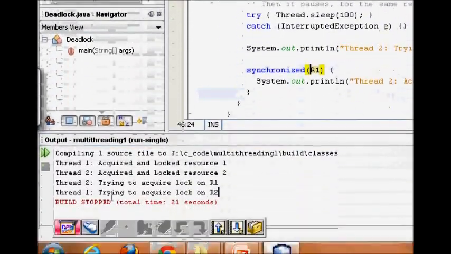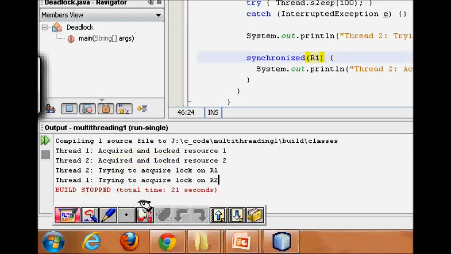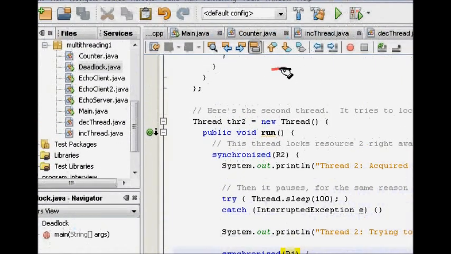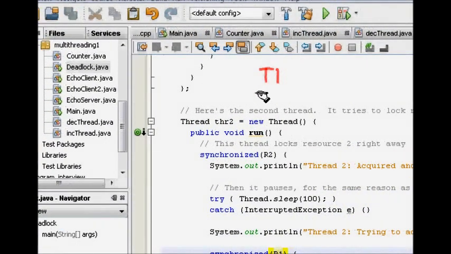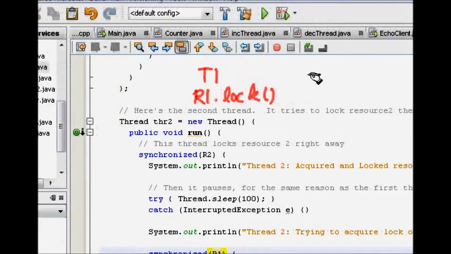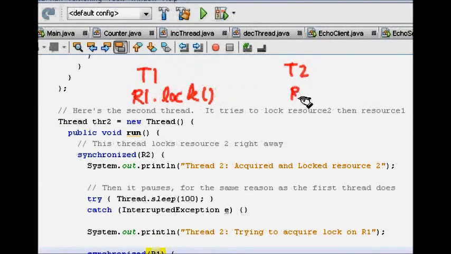So now what happens here is that T1 has already got R1 dot lock, and T2 has got R2 dot lock.